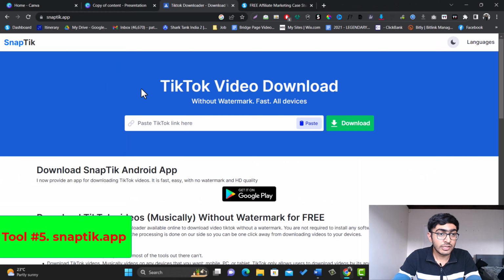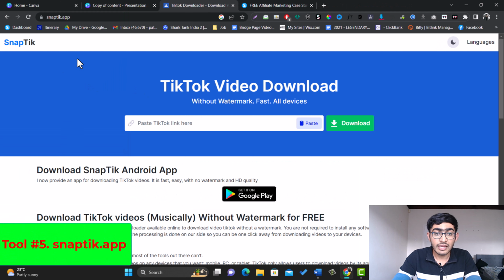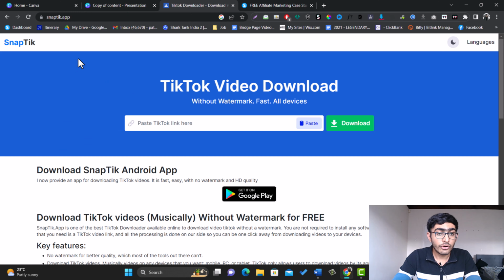Now the last tool is Snaptik.app. So Snaptik will help you to download your TikTok video without any watermark. You can also download the TikTok video from your TikTok app. But if you do that, then you will have the TikTok watermark in your video. But if you don't want a TikTok watermark in your videos, then you can use Snaptik. You just need to copy your TikTok video link, then come here to Snaptik and just paste your link here, and you just need to click on download.